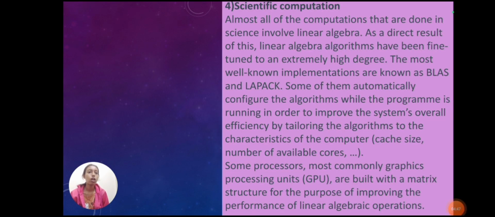Scientific computation. Almost all of the computations that are done in science involve linear algebra. As a direct result of this, linear algebra algorithms have been fine-tuned to an extremely high degree. The most well-known implementations are known as BLAS and LAPACK. Some of them automatically configure the algorithm while the program is running in order to improve the system's overall efficiency by tailoring the algorithm to the characteristics of the computer. Some processors, most commonly graphics processing units, are built with a matrix structure for the purpose of improving the performance of linear algebraic operations.